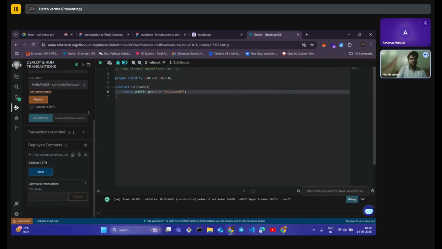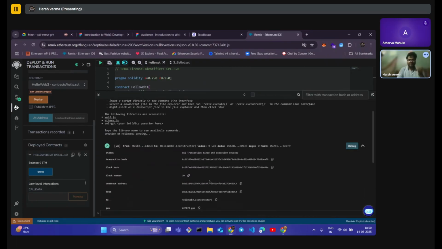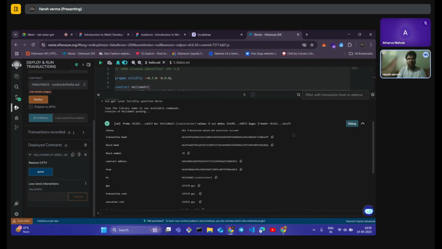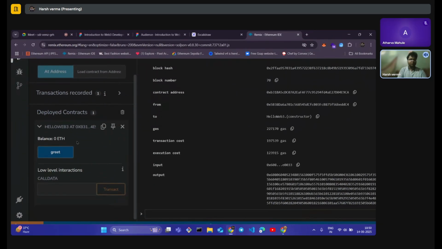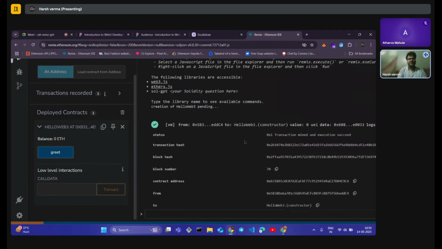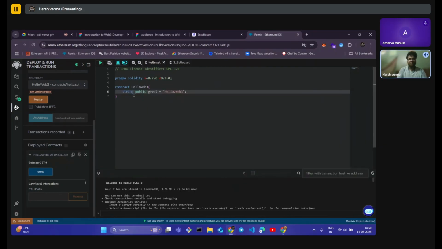As you can see, we have a transaction. When we deployed our contract, it made a transaction on the blockchain. We got the transaction hash and block hash for our smart contract, and our contract is officially on the blockchain network. And here we can see a showcase of our contract, and we are able to interact with it. Since I created a state variable that is explicitly public, I am able to interact with that particular variable.